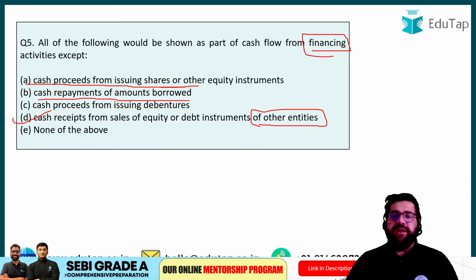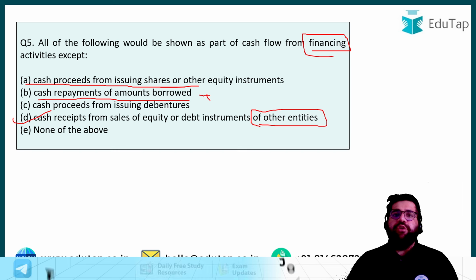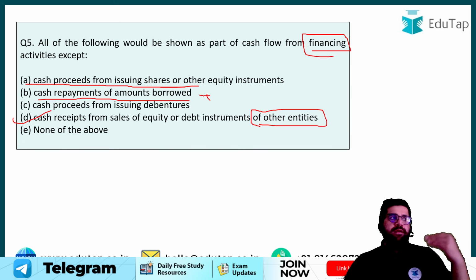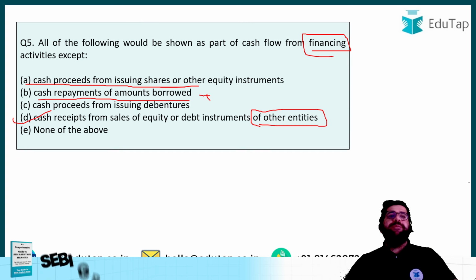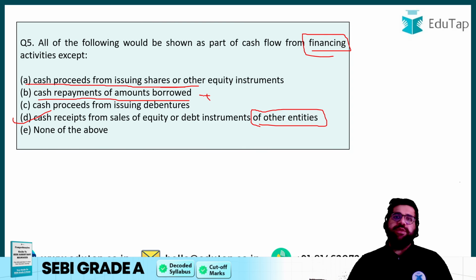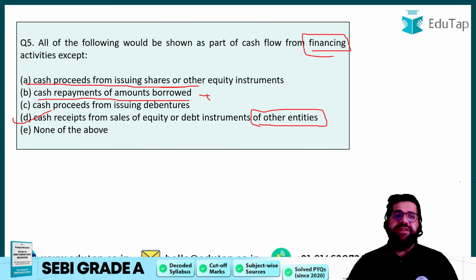Cash repayment from the amount borrowed, this is a kind of an outflow, right? You are making a payment to the borrower, or you are making a payment to that particular person from whom you have borrowed. So you are a lender over here, right? Because you have borrowed the money. Rather, you are a borrower, you are making a payment to a lender, right? So this will again affect your capital structure.